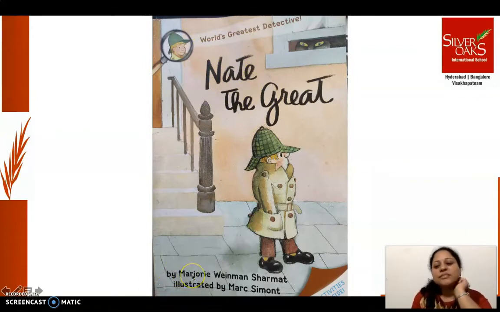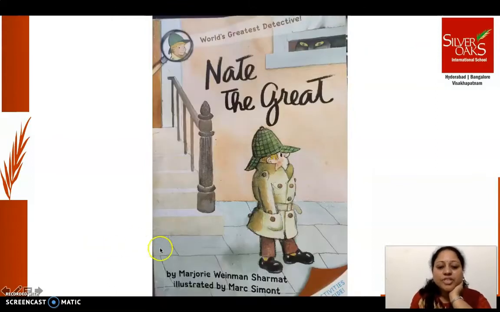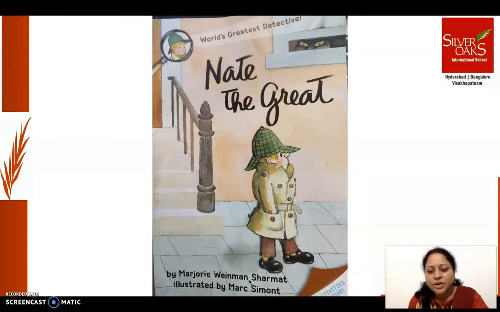See here, something is written in the bottom of the page by Marjorie Weinman Sharmat. So, she is the one who has written this book. Whoever writes a book, he or she is called the author of that book. So, Marjorie Weinman Sharmat is the author of Nate the Great book. In the next line, it is written here, see, illustrated by Mark Simon. Illustrated by Mark Simon. He is the one who drew all the pictures inside this book.